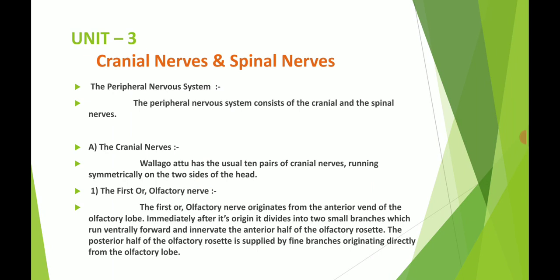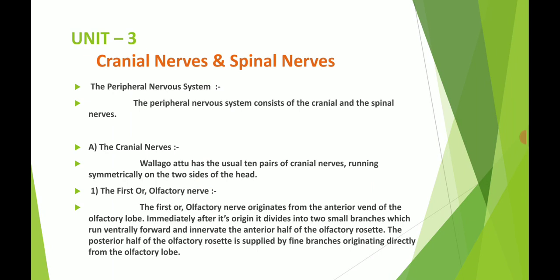In the previous lecture we saw the central nervous system, which is related to the brain, and this peripheral nervous system consists of the cranial nerves and the spinal nerves.